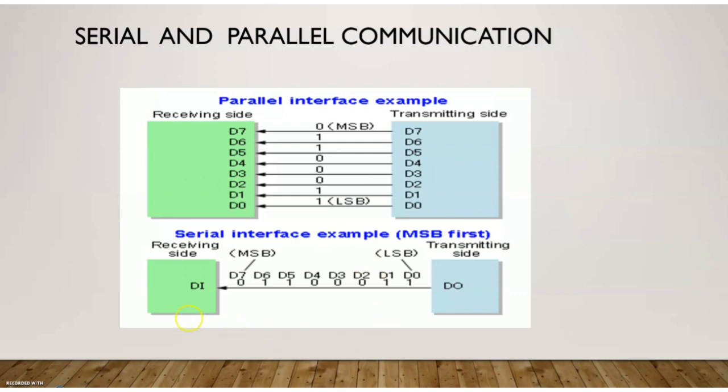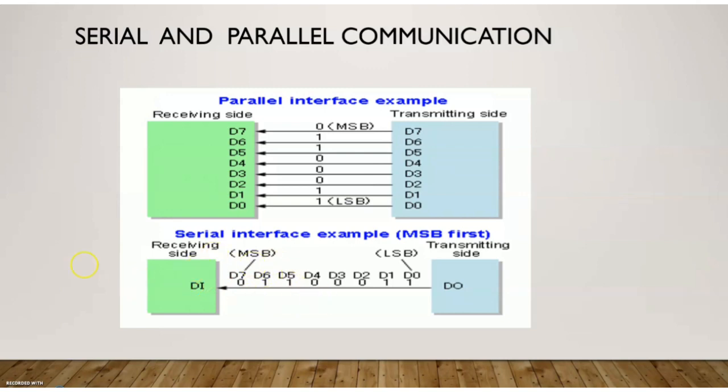Now, if you are going for a serial communication, here you can see that this is a single line, which is a serial line. There is an 8-bit data and only 1 bit is entering the receiver during an instance. So only 1 bit is getting transferred every time.